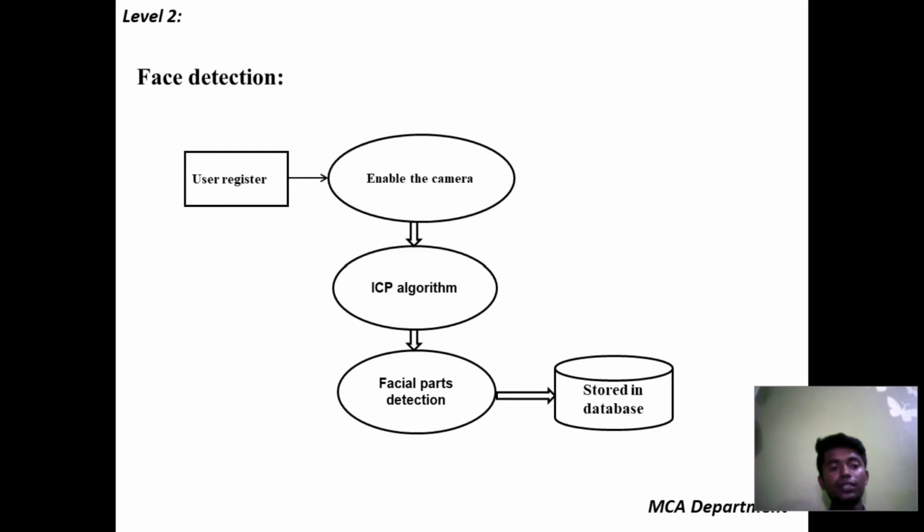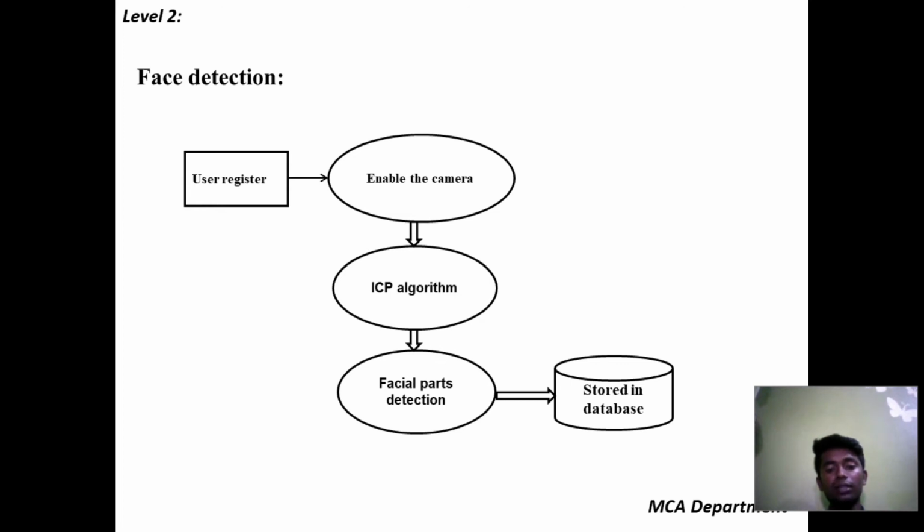This is face detection. Face detection means you have to first register your face, and only then can you use the application. You first use the registration. It asks for some details, so you have to give some details here. Then after giving the user registration details, it will enable the camera. Then you have to show your face in front of the screen.